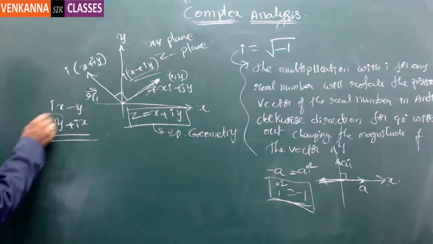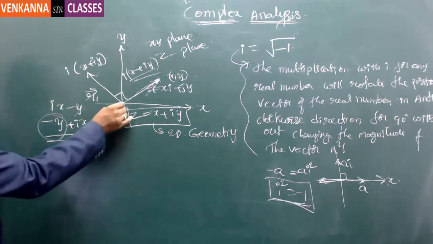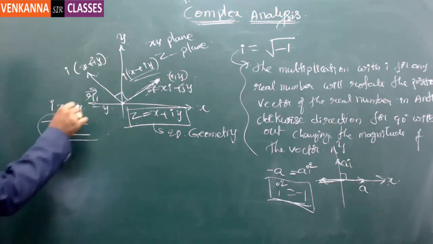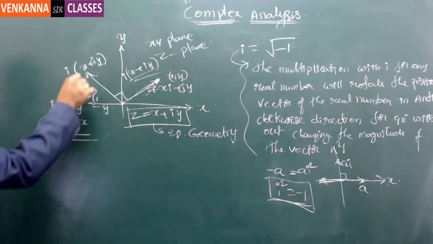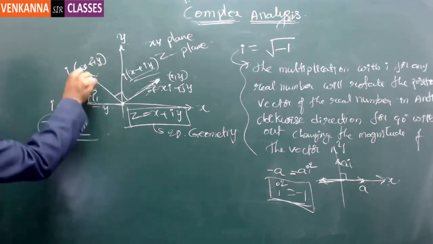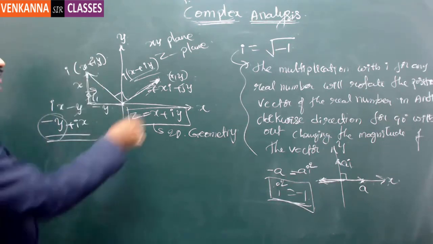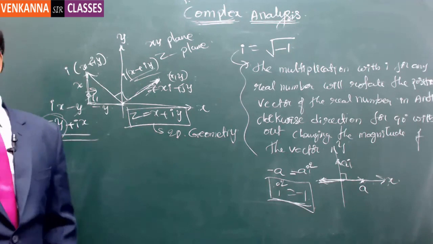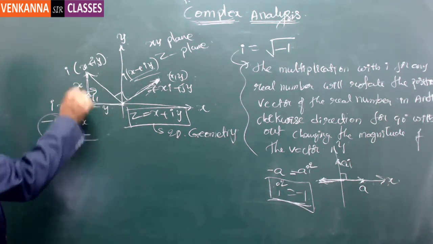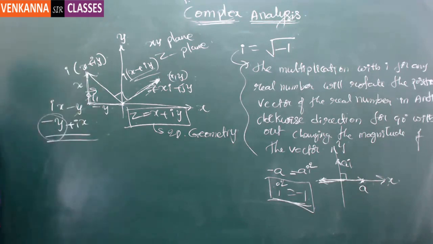Here notice this, the magnitude in the negative direction is the real part. This part is minus y equivalent, and the imaginary part is the vertical value. This part is x. So this is minus y and this is x, which you have got by multiplying x plus iy with i. Got it? So the real part is minus y and the complex part is x.